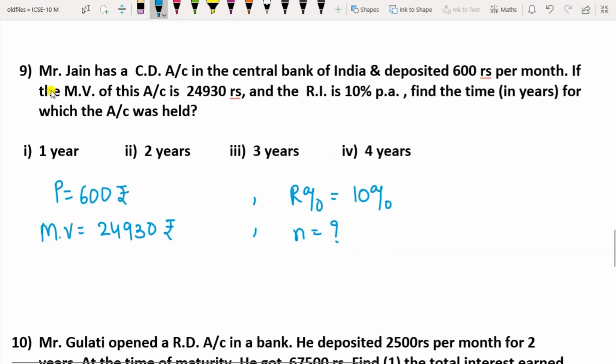Question 9. Mr. Jain has a cumulative deposit account in the Central Bank of India and deposited 600 rupees per month. If the maturity value of this account is 24,930 rupees and the rate of interest is 10%, find the time in years for which the account was held. P is 600, maturity value is given, R percent is 10%, you have to find N.